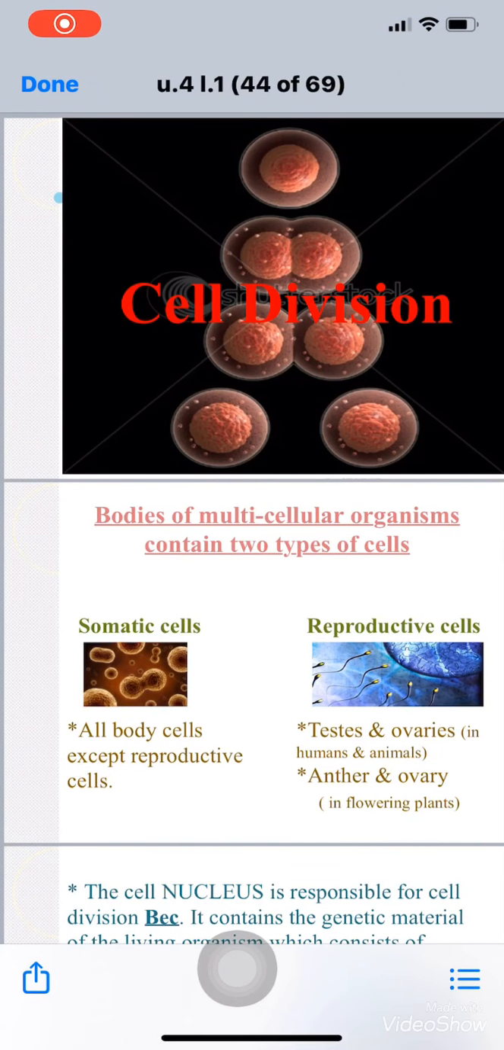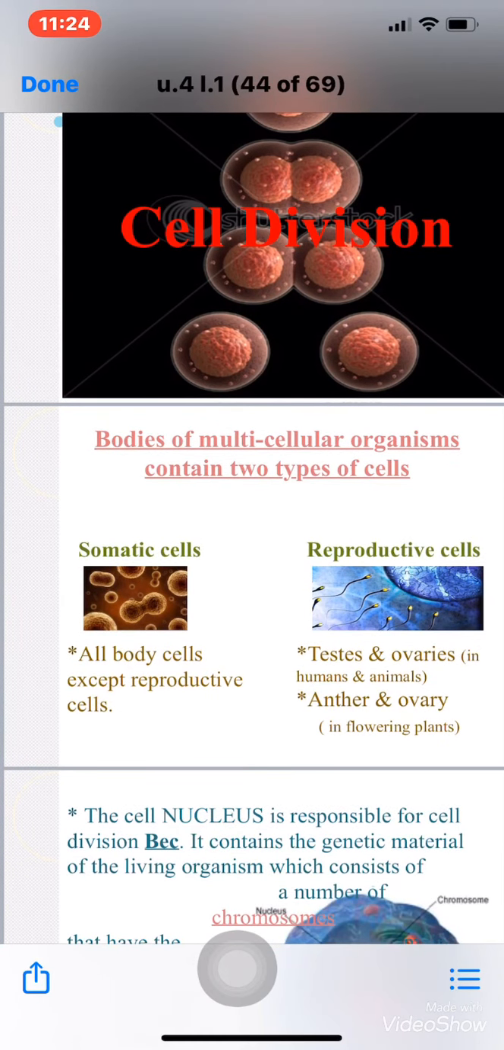Okay, now let's start the lesson, cell division. Some plants are called multicellular organisms. Animals also. Multicellular organisms, these are organisms that have more than one cell, okay? A number of cells, not unicellular that have only one cell. No, multicellular is that have more than one cell.